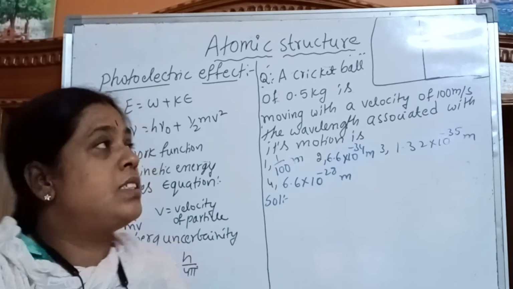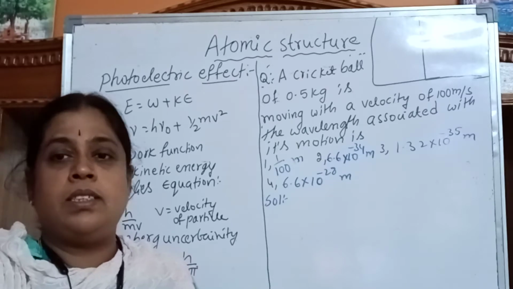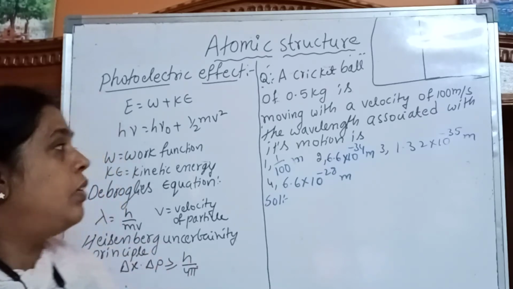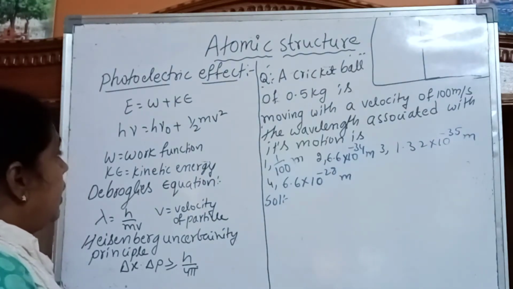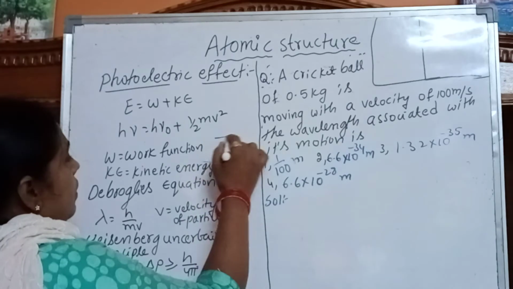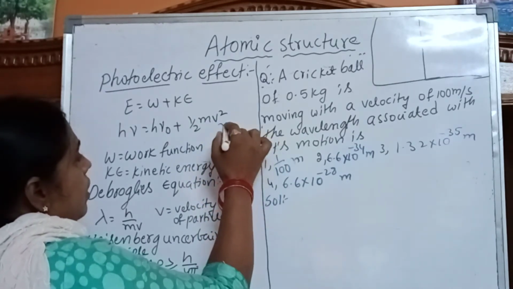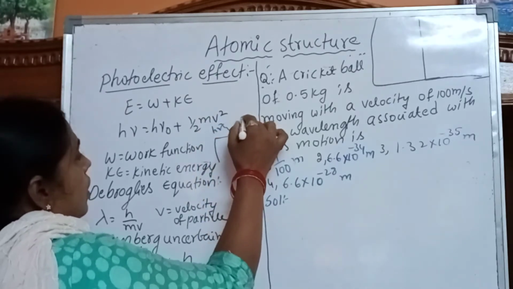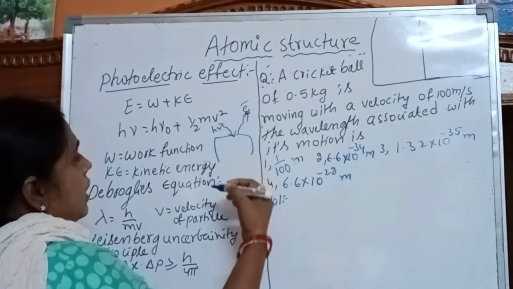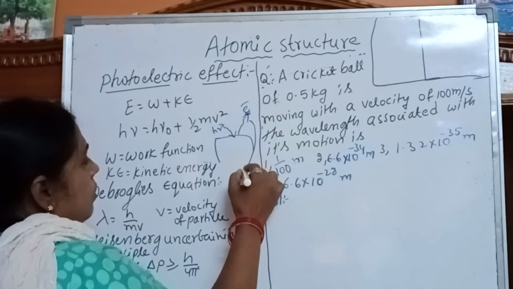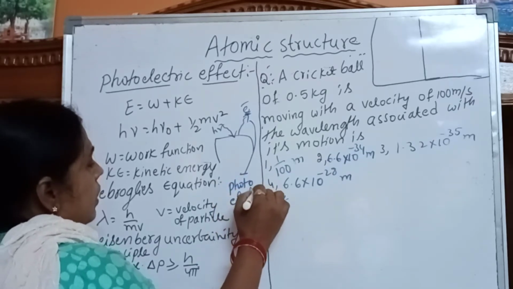Today I am going to discuss the remaining formulas and important formulas in atomic structure from the MSET point of view. Okay. So see here, photoelectric effect. Generally, photoelectric effect means what? The ejection of electrons by striking of photons on the surface of metal. These ejected electrons are called photoelectrons.